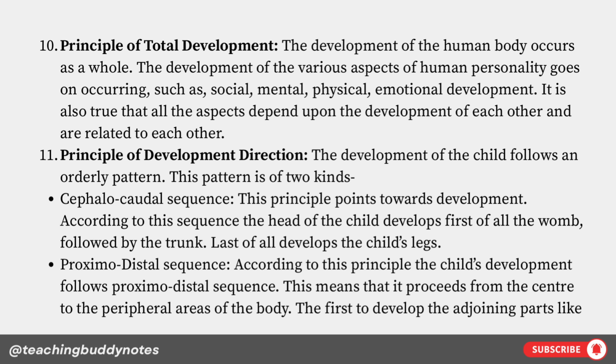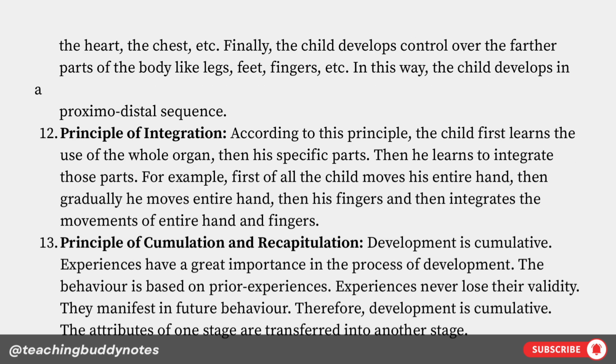Proximo-distal sequence. According to this principle, the child's development follows a proximo-distal sequence. This means that it proceeds from the center to the peripheral areas of the body. First to develop are the adjoining parts like the heart, the chest, etc. Finally, the child develops control over the farther parts of the body like legs, feet, fingers, etc. In this way, the child develops in a proximo-distal sequence.